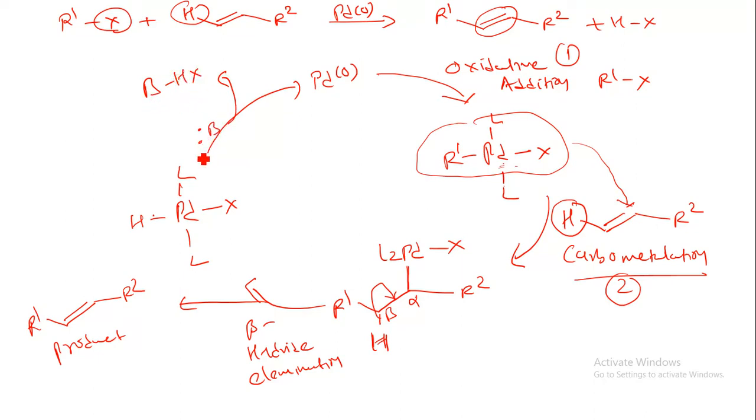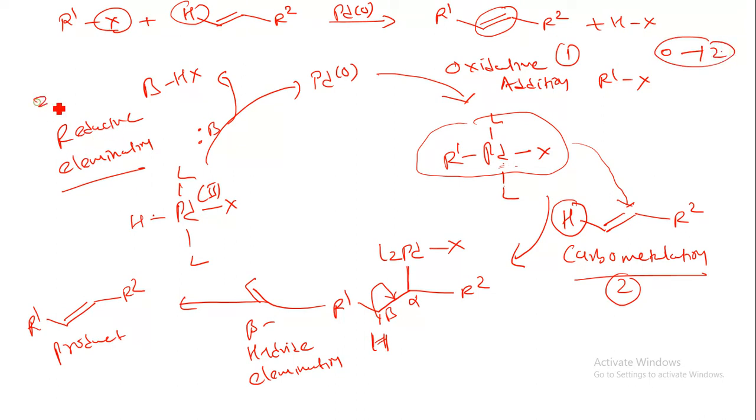Okay, now this palladium 2 is converted into the palladium 0 oxidation state, that is why it is known as reductive elimination reaction. Oxidative means what, a 0 oxidation state to the +2 oxidation state. Here the 2 oxidation state will convert to 0. Okay, decrease in oxidation state, that is reductive elimination.